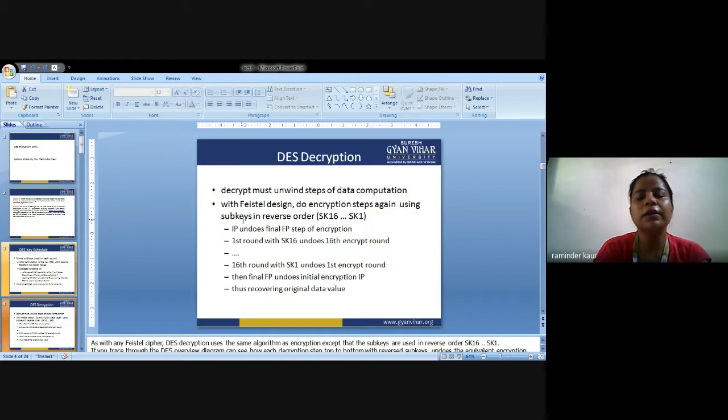So with the Feistel design, as we studied earlier, we do the encryption steps again using subkeys in reverse order, that is from SK16 to SK1, in descending order: 16, 15, 14, 13, and so on till 1. So IP, the initial permutation, undergoes the final permutation step.